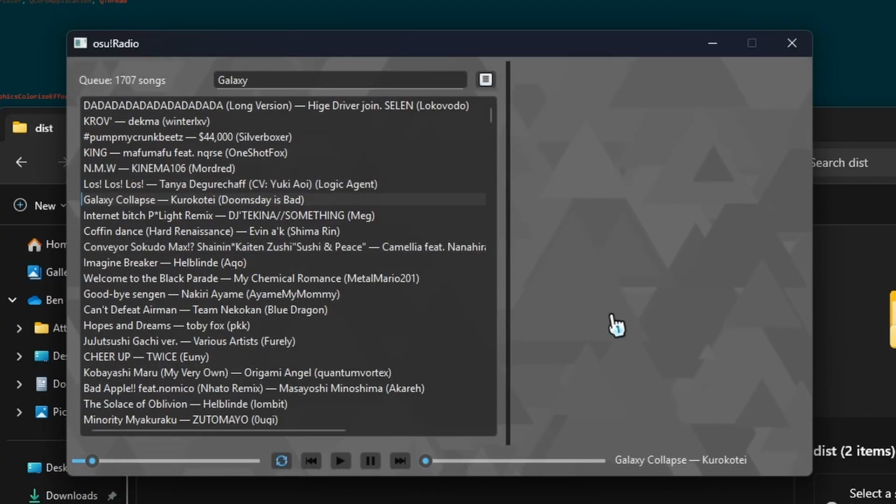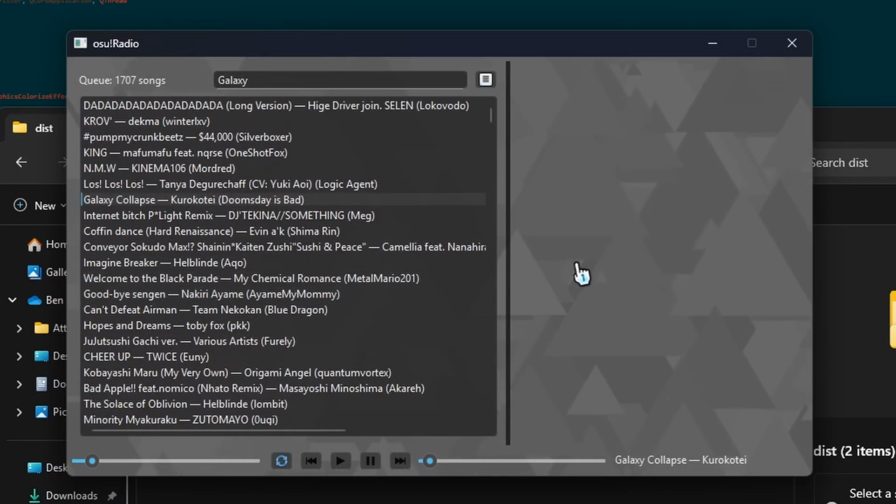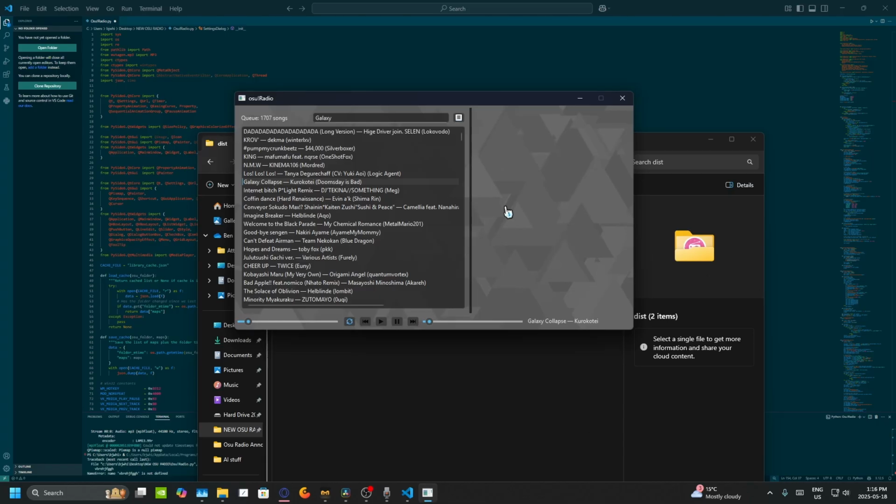So then I go next, and boom, it's been added to the queue, and now you can listen to it just like any other song in the queue. It jumps it all the way up, so now it's no longer lower down in this queue, and it will be up here. And that's everything.